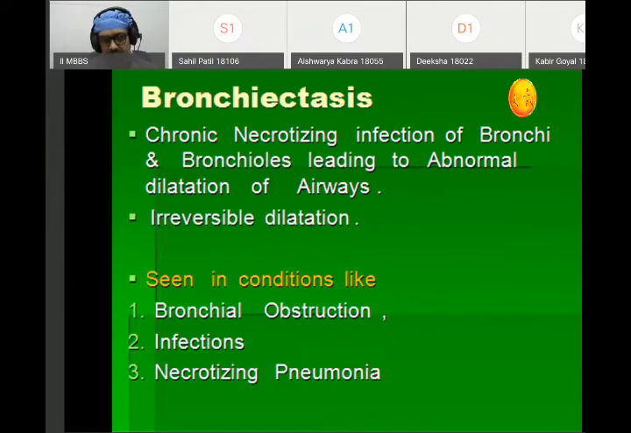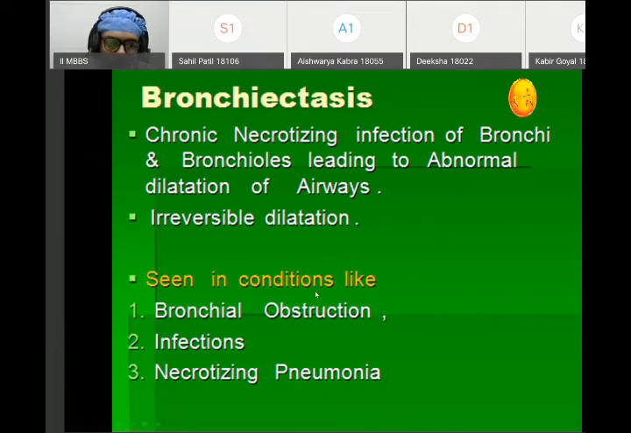Now, bronchiectasis is a chronic necrotizing infection of the bronchi and bronchioles leading to abnormal dilatation of the airways. It is basically irreversible dilatation, mainly due to damage to the elastic recoils and damage to the lung tissue that leads to irreversible dilatation of the air spaces.